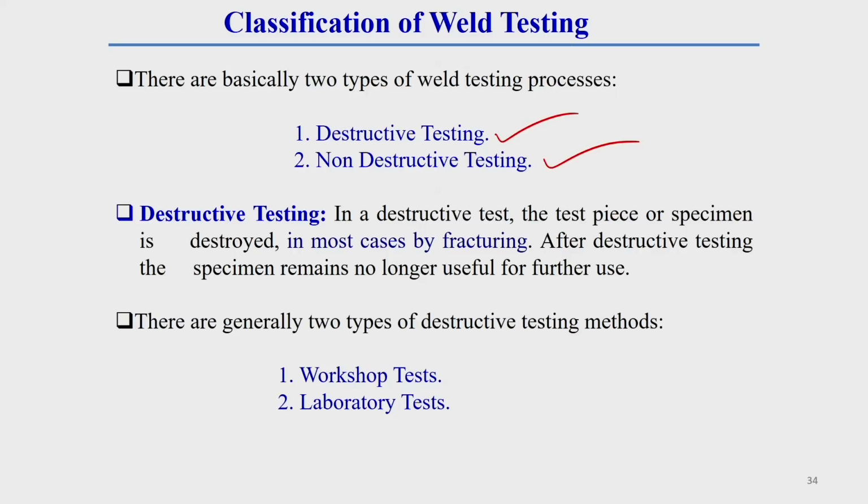In destructive testing, the test piece or specimen is destroyed. Keep this in mind. After destroying, the specimen is no longer useful for further use. This testing is generally done by cracking of the sample. That means the product is destroyed, and then the testing is done. Generally this destructive testing is categorized into two different categories. One is called workshop test, and the other is called laboratory test.